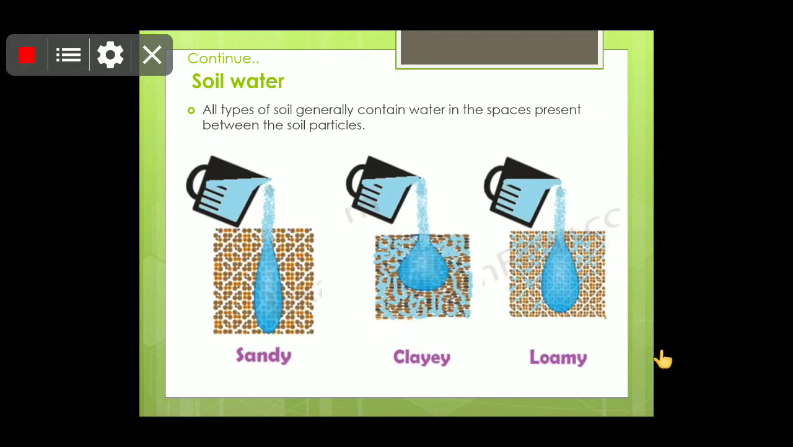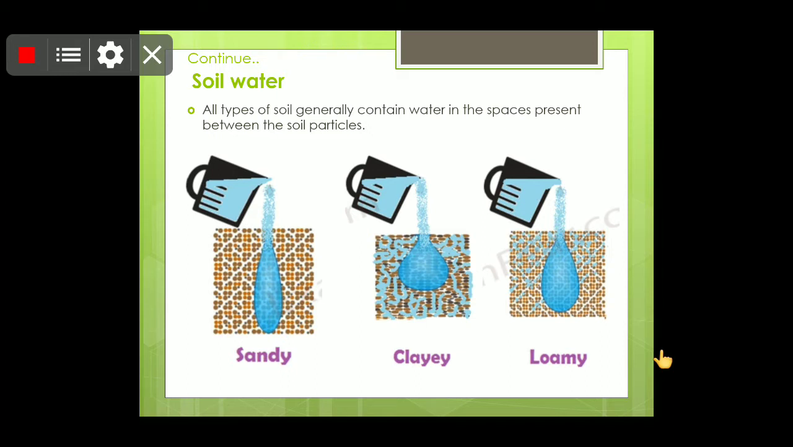Now children, soil water is also present in the soil, as again and again I'm saying that soil has a very good water holding capacity. All types of soil generally contain water in the spaces present between the soil particles. The water holding capacity would vary in different soils, like sandy, clay and loamy. These are categorized in these categories on the basis of the size of their particles. We will just discuss it in the coming slides. So now here you can see children sandy, clay and loamy soil.